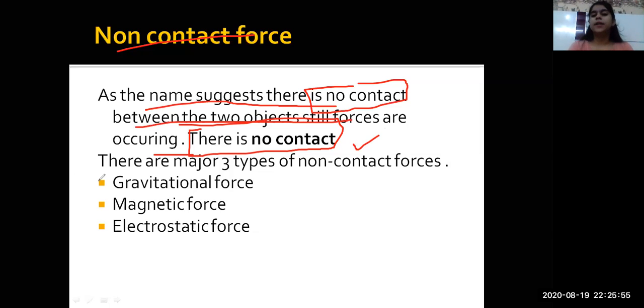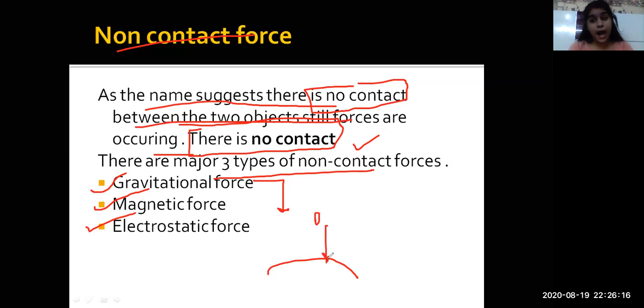There are three major types of non-contact forces: the gravitational force, the magnetic force, and the electrostatic force. Gravitational force is the force exerted by the earth. An apple or anything falls because of the gravitational force exerted by the earth. When you come to senior grades, you'll have a whole concept on gravitation, everyone. Now, magnetic force. What is the magnetic force? It is the force between two magnets.